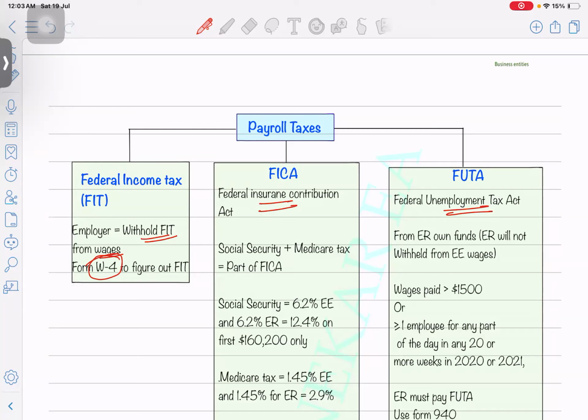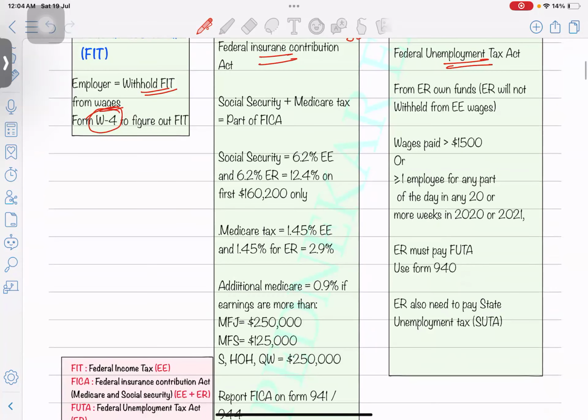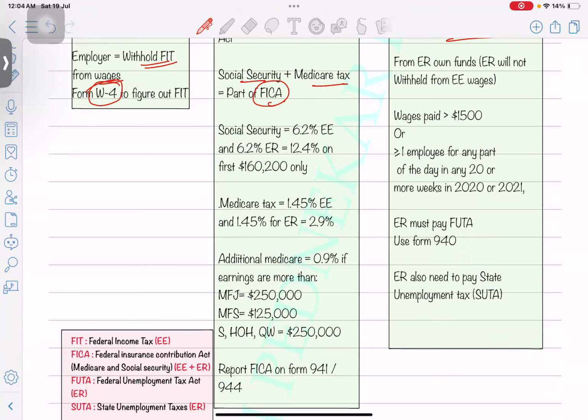Now, next is FICA. FICA is the Federal Insurance Contribution Act, and according to that, we have to deduct Medicare and Social Security taxes for the employee portion plus the employer's portion. You have to deposit it to the government. So Social Security plus Medicare taxes is the part of FICA. The rate of tax is the same, 12.4%, but you have to divide it by 2 because 50% is for the employee, 50% for the employer. Same way for the Medicare.